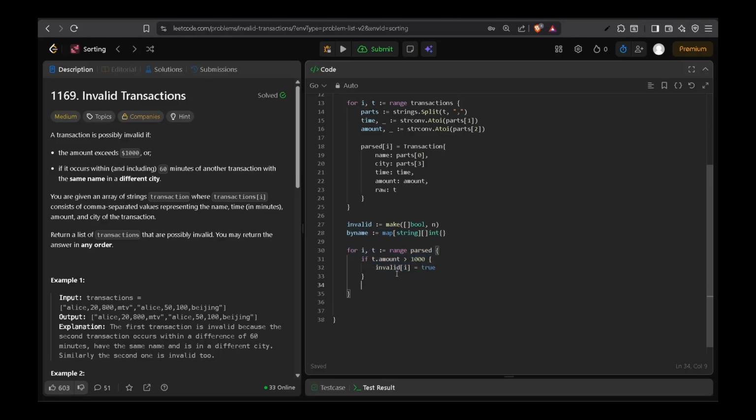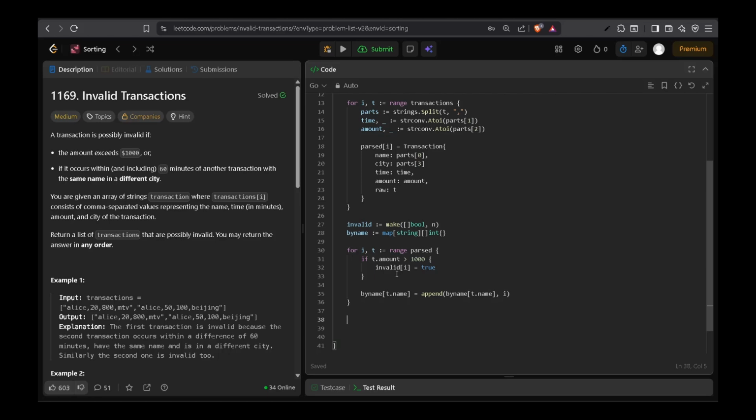So what will we do? We'll say byName of t.name, because we want the map key-value pair, right? So the key should be the name, so byName of t.name equals append byName of t.name, basically append this index for that name, right?